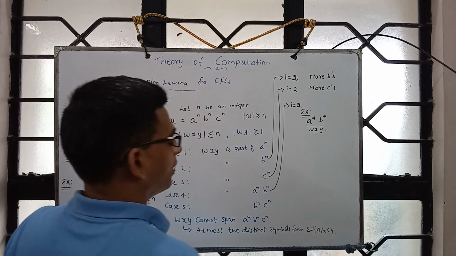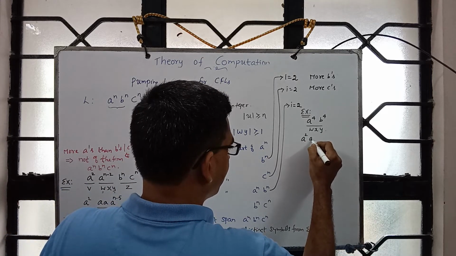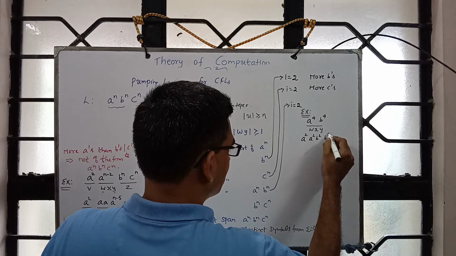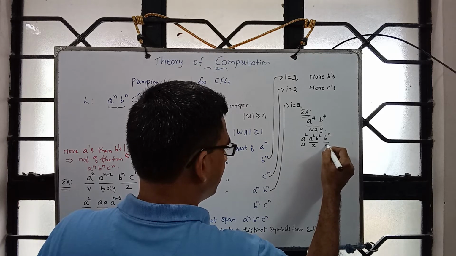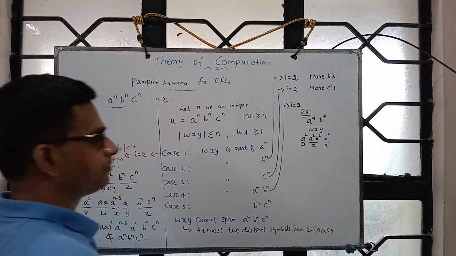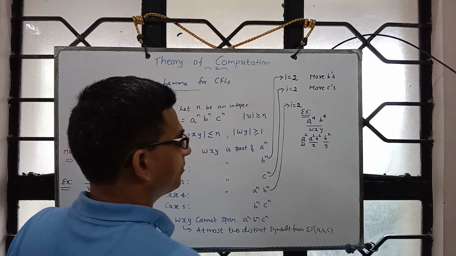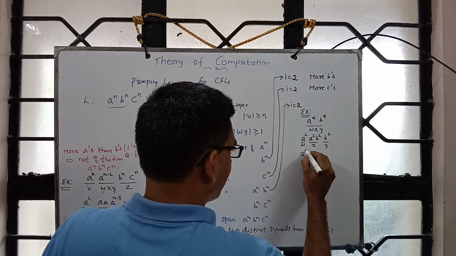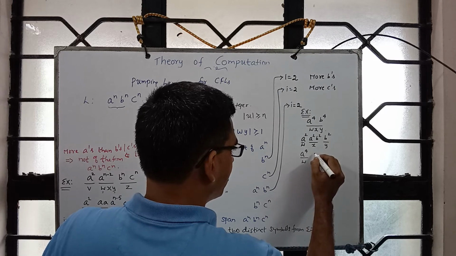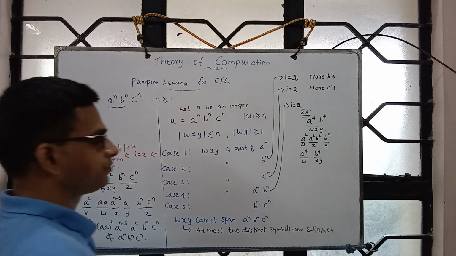So it may be like a^2 a^2 b^2 b^2. This may be w, this may be x, and this may be y. And it only says one of them must be non-empty, or it can even be like a^4 is w and b^4 is xy.